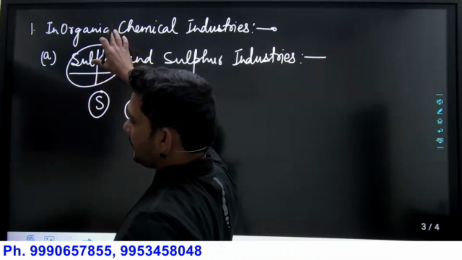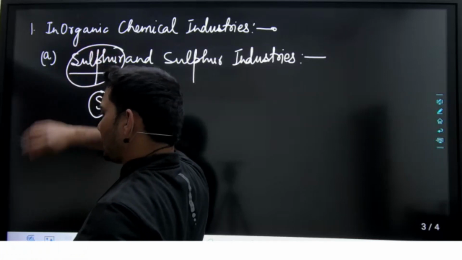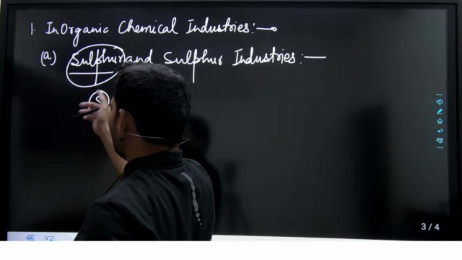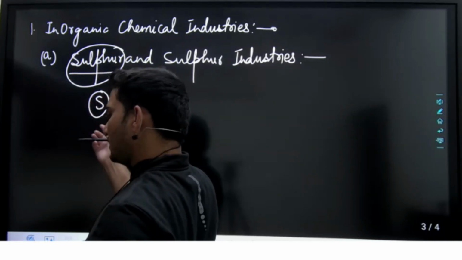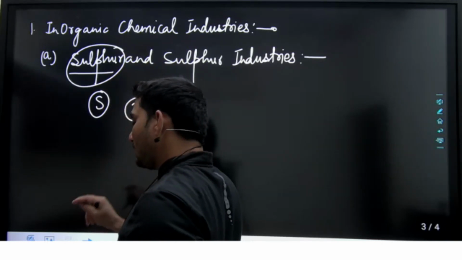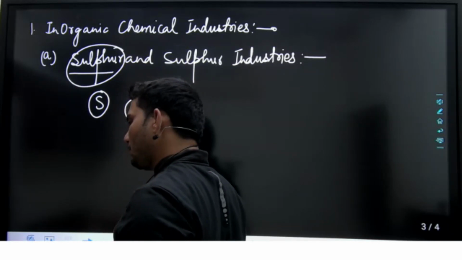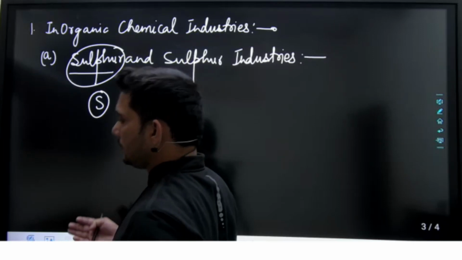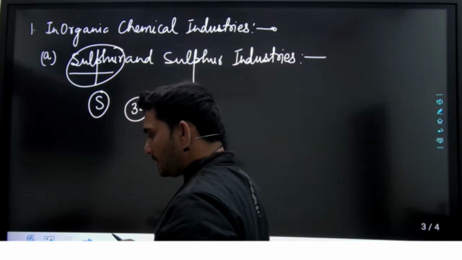As you already know, we want to extract the sulfur. You know its elemental formula, this is S. Atomic weight, here what I am interested in is all about the raw material and the process name. So in India we produce it from the petroleum industry, in other countries from the rocks and the salt domes.